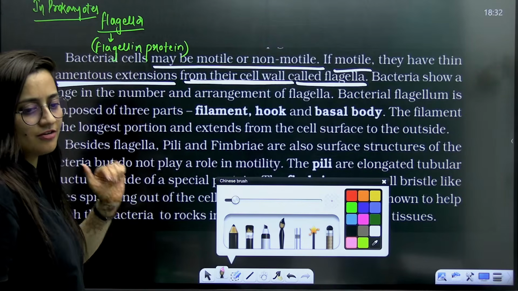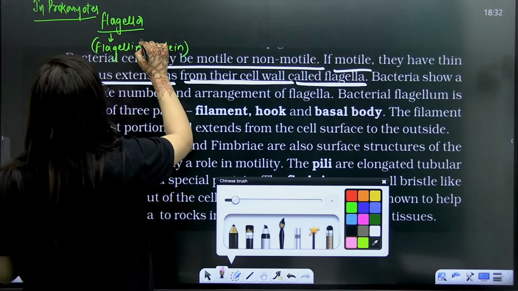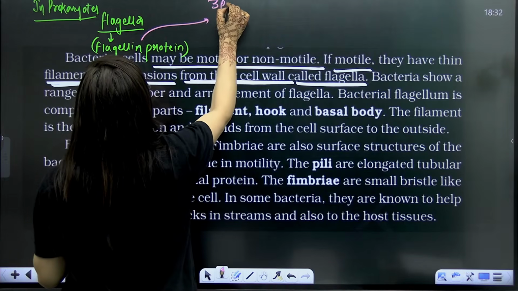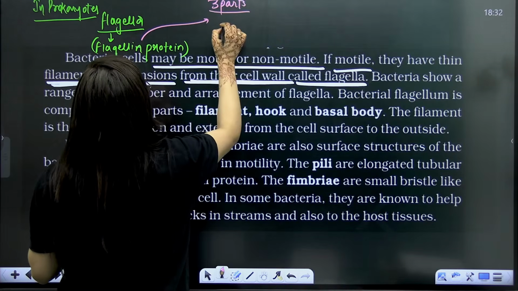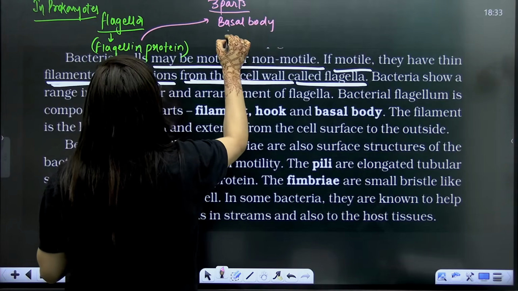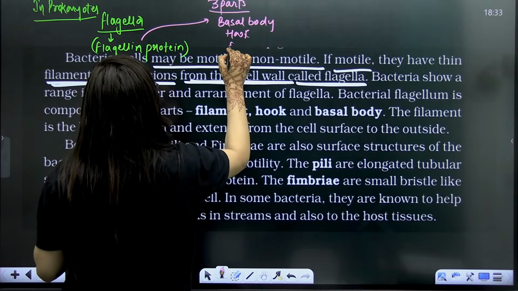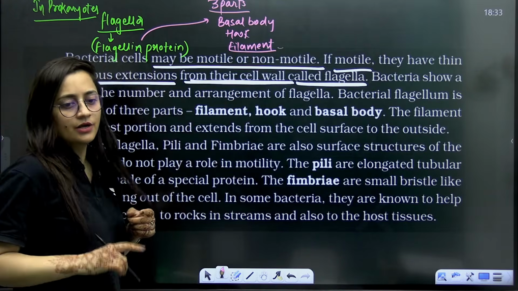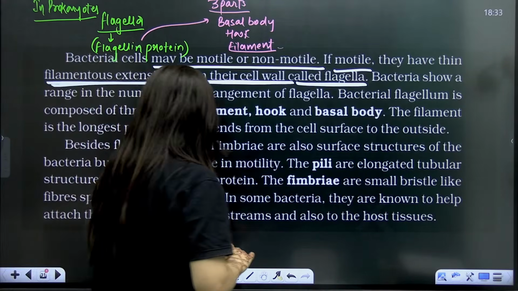It is made up of what? Flagellin protein, number one. Now, what's the point here? This flagella has three parts. Like you will have the basal body, which is also known as blepharoplast, you will have the hook, and you will have the filament. Basal body, hook and filament will be there.